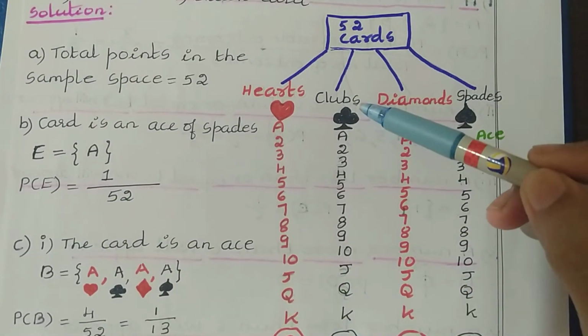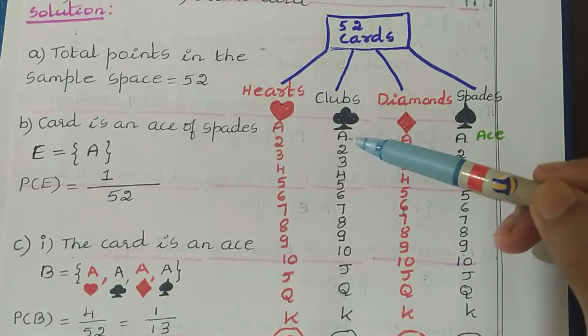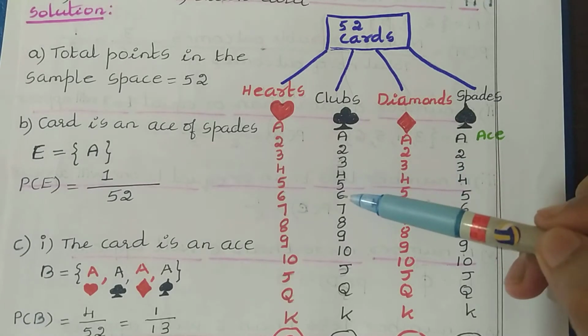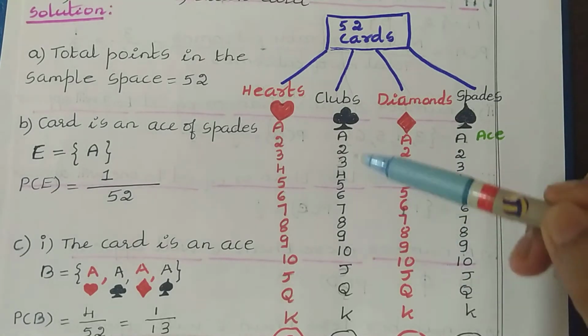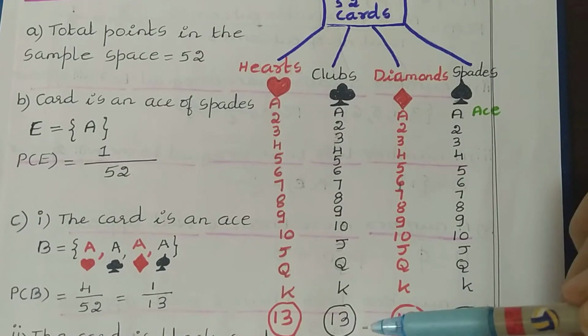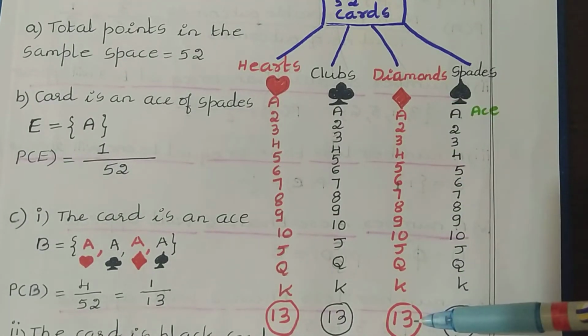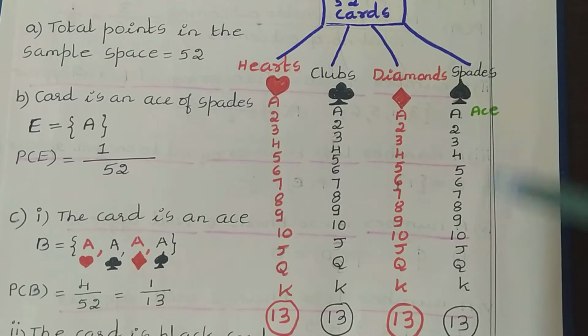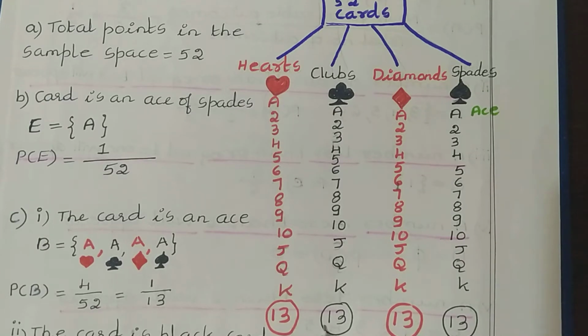Again, in the clubs category, again ace, 2, 3, 4, 5, 6, 7, 8, 9, 10 number cards, jack, queen, king. Here also you can have 13. Here also diamonds 13 cards and spades 13 cards. Now among these cards, totally see, 13 plus 13, 26.